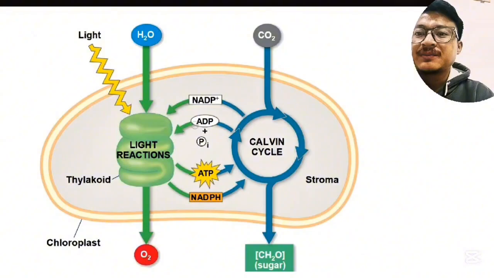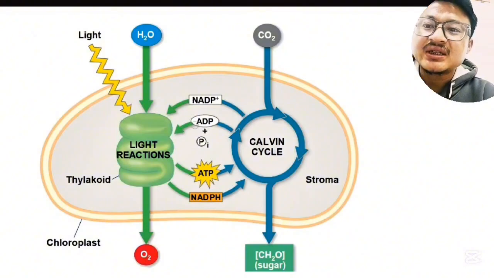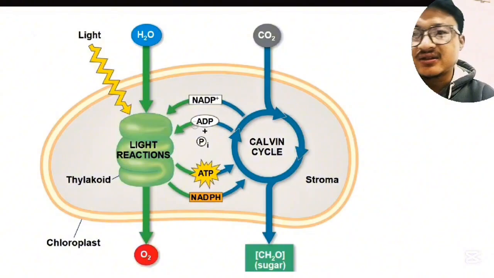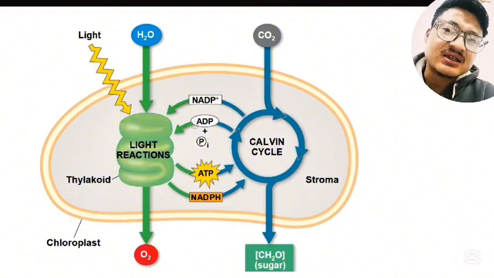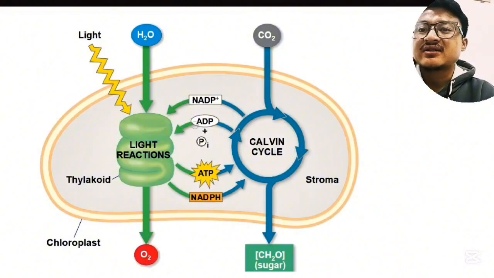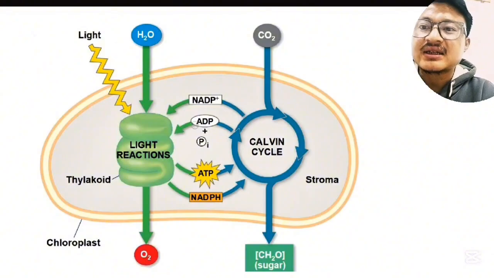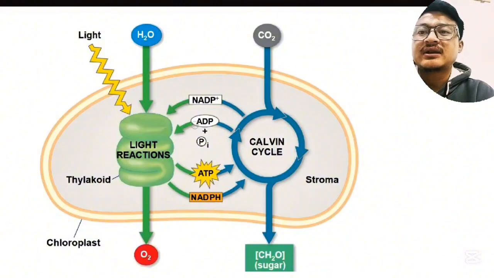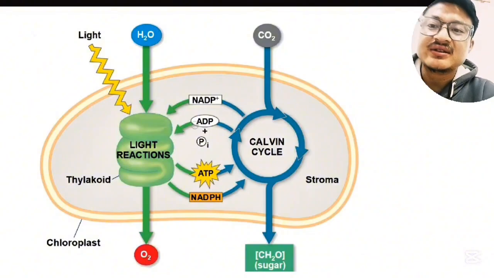Again, this ATP is reduced to ADP and NADPH is reduced to NADP. So these are again re-entered into the light reaction, and during the light reactions they get re-energized, and again get into the dark reactions and the cycle continues.